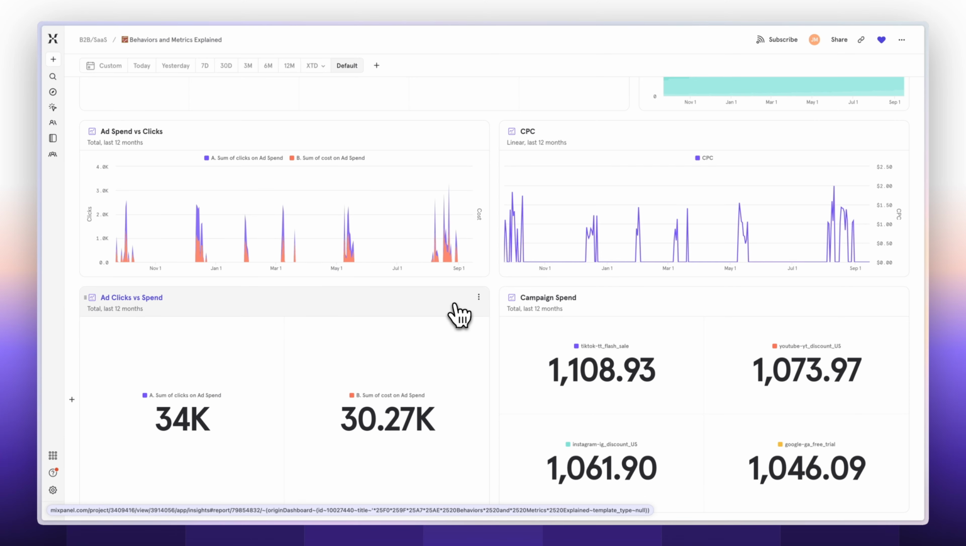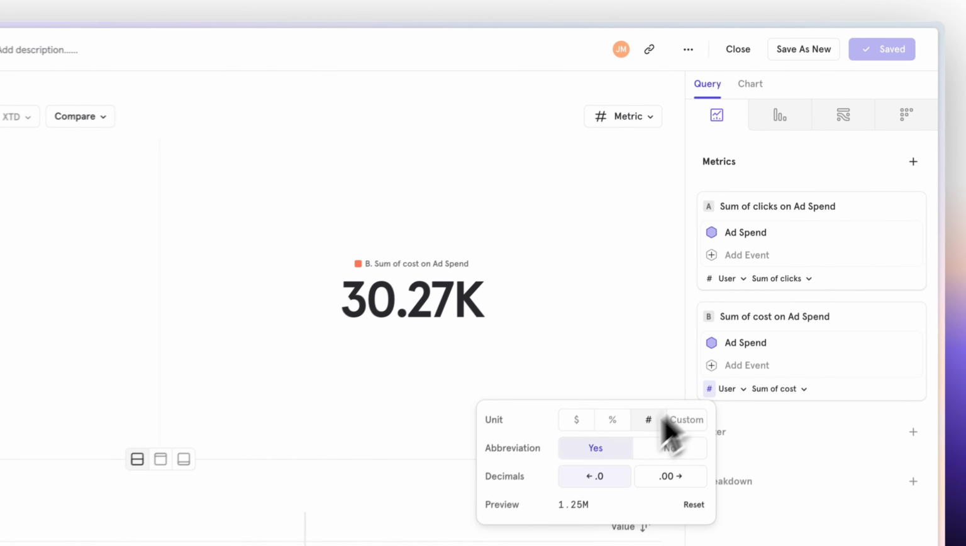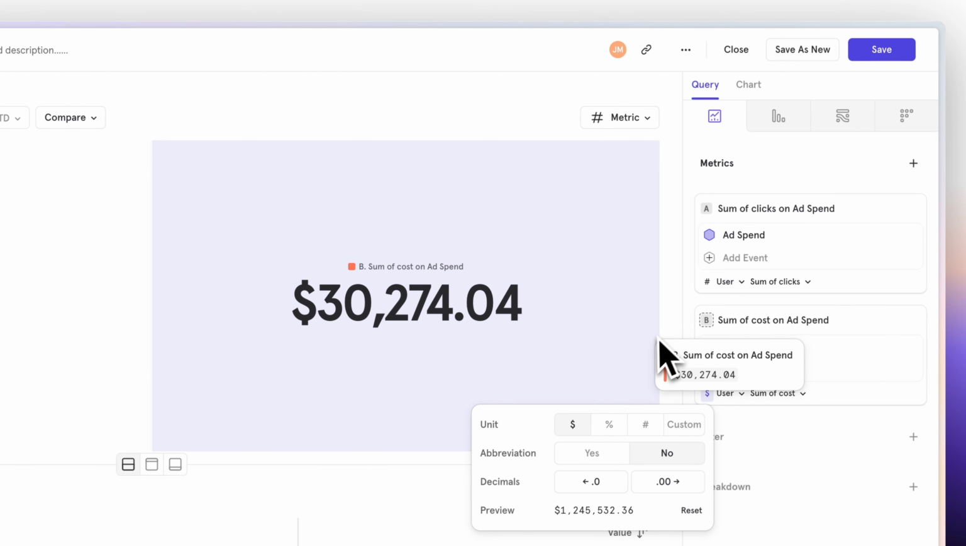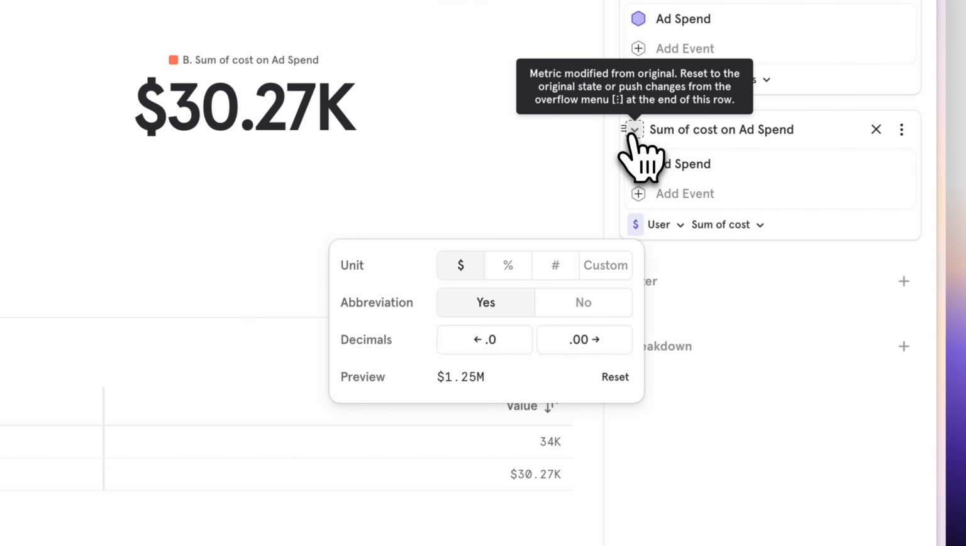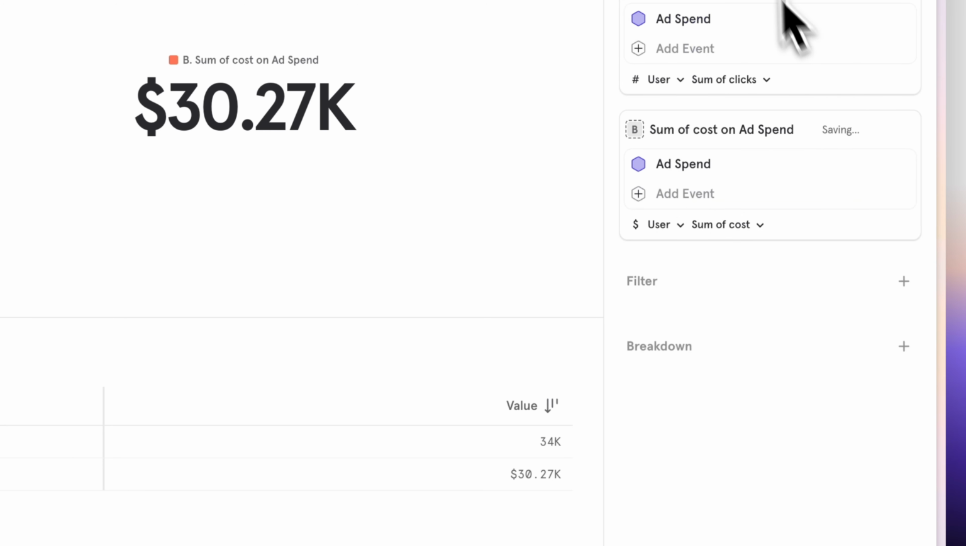And let's just say I want to change the unit formatting here. I can go in here and say, I actually want this to be a dollar amount, and I don't want to summarize it. So just show me the full amount. It's a little big. Let's go ahead. And again, I can see the dotted line has changed here. I can click this overflow and push those changes.